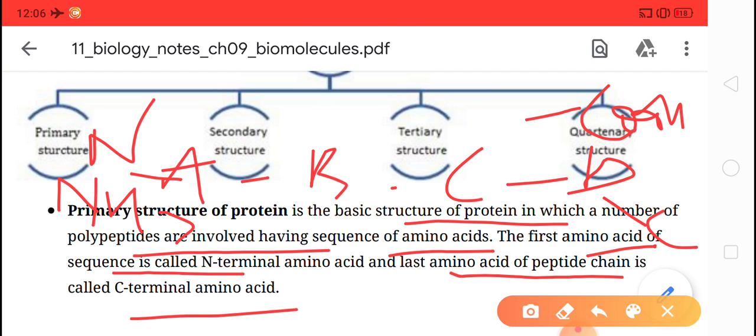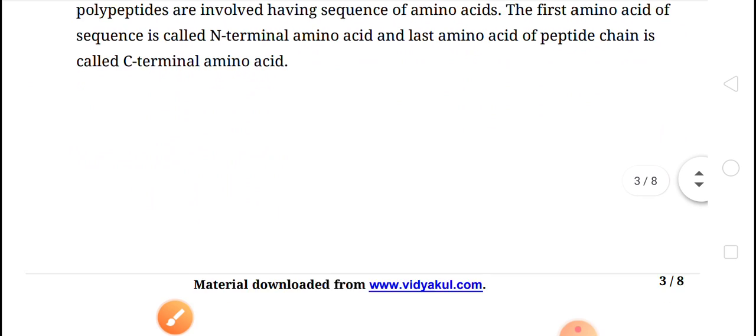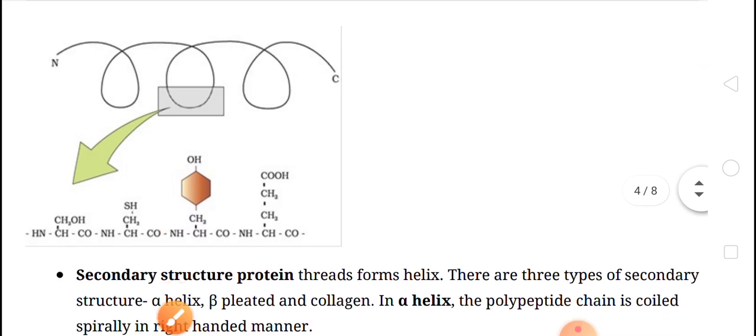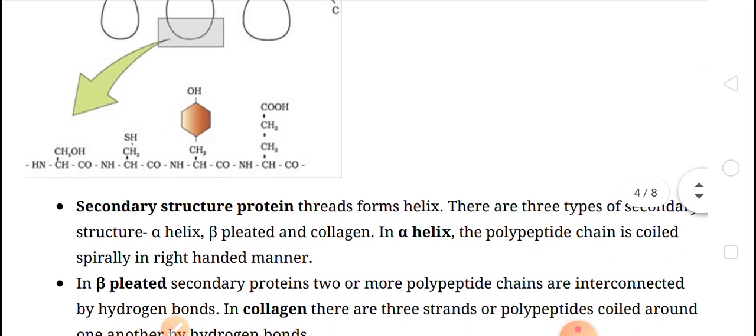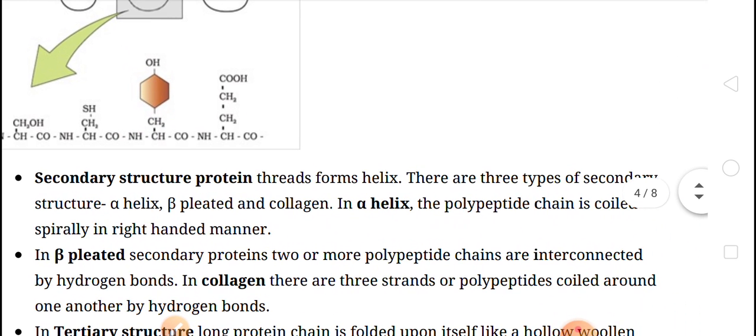And the primary structure of protein is inactive. For example, insulin. Insulin is a primary structure of protein. Okay, clear about primary structure. Second, the secondary structure of protein.